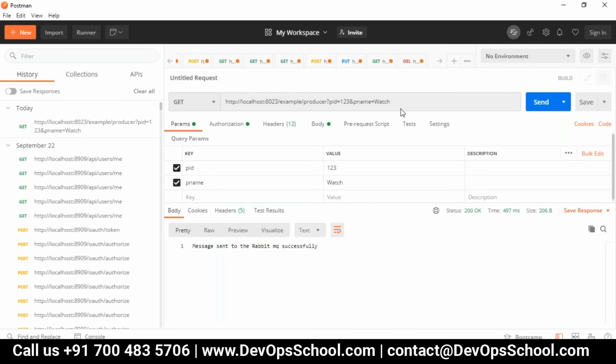We just send a message with the query parameters here. So the message is sent to RabbitMQ successfully, and we got a 200 status.